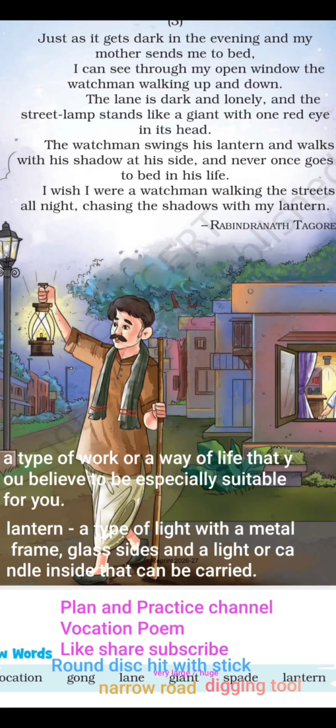The lane is dark and lonely, and the street lamp stands like a giant with one red eye in its head. So the watchman is carrying a lantern.